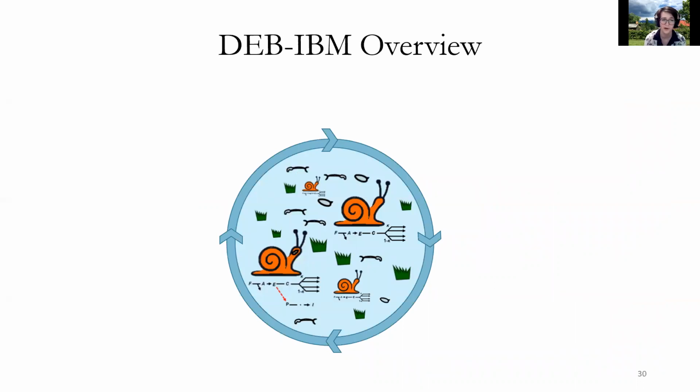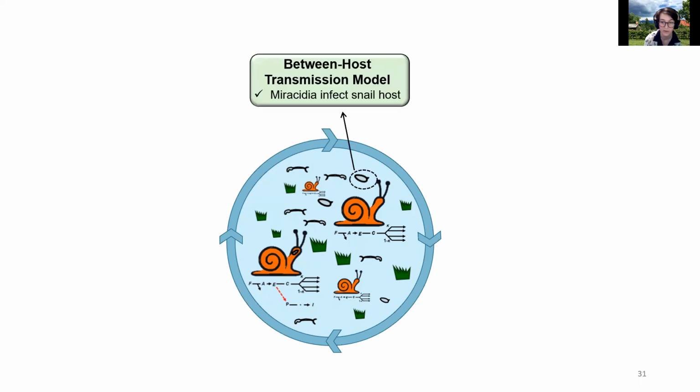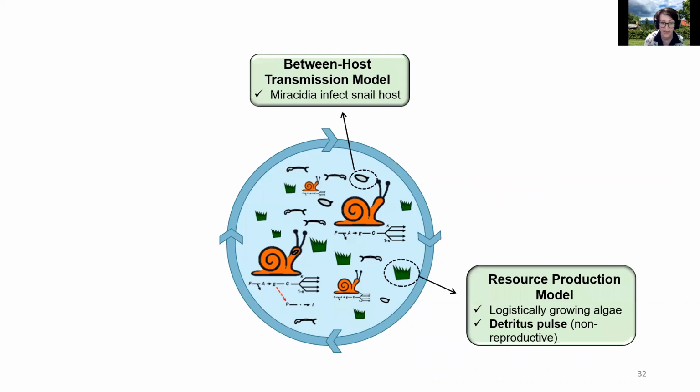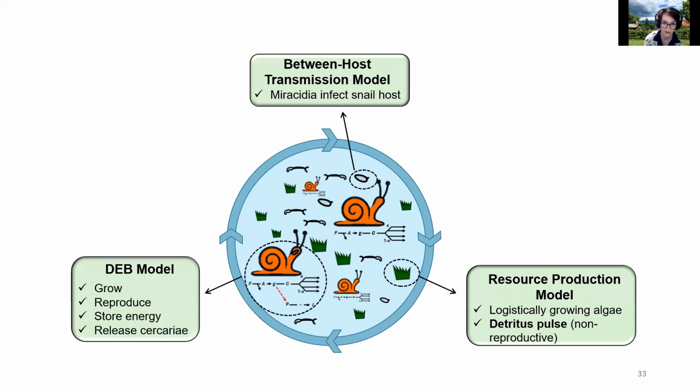The brief overview of our DEB-IBM is that we do it in R, and we have a simulated pool of 500 liters with 60 snails of a uniform size distribution from small to large. And then within the IBM, we have two other submodels built into it besides the individual host DEB model. So we have a between-host model that calculates snail infections. Miracidia are the life stage that infects snails. And then we also have the resource production model, where we have logistically growing algae and detritus pulses, which I'll talk about more in a second. And then of course the DEB model.